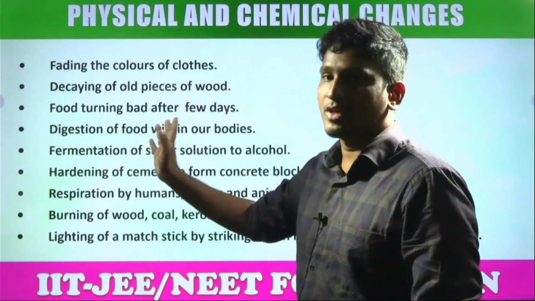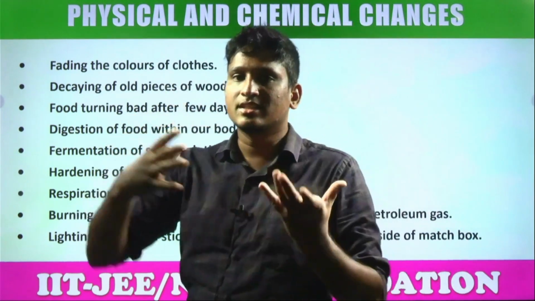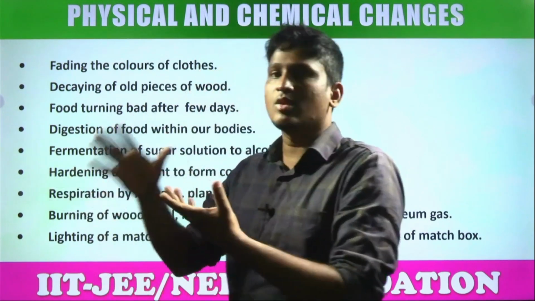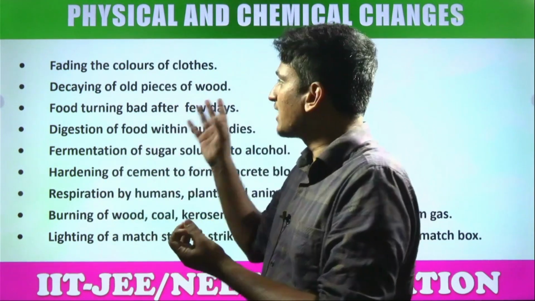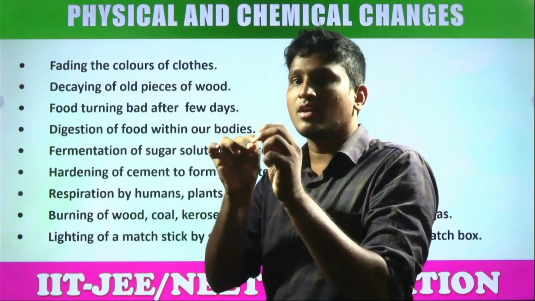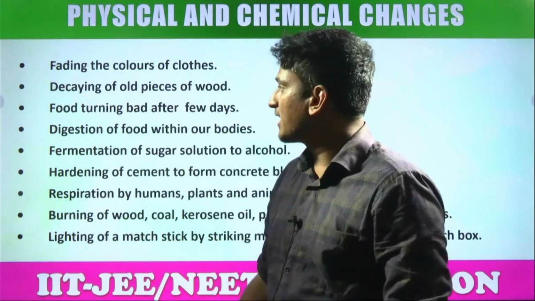Fading of colors of the clothes, yes or no? In the dyeing process, these colors form complexes with the fiber. So over long use, what happens? The colors will be gone, and at the molecular level, the complex will also be weakened. So that's why it's a chemical change.